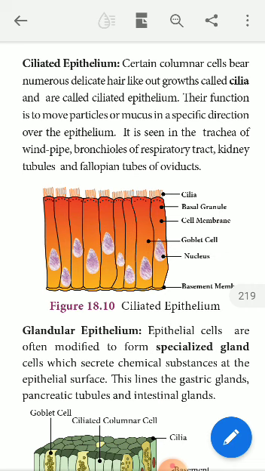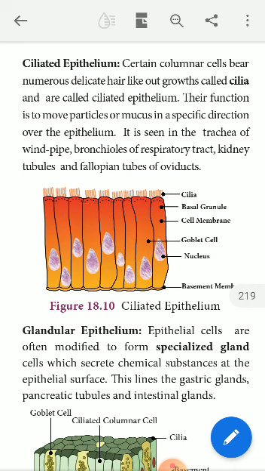In the diagram, you can see the structure of this tissue. Here the nucleus is found at the bottom, but it is not evenly distributed in all the cells. See, in some cells it is at the bottom, in some cells it is in the center. So the irregular position of the nucleus of these cells is seen in the picture. Right. Next, now I will read, you follow.